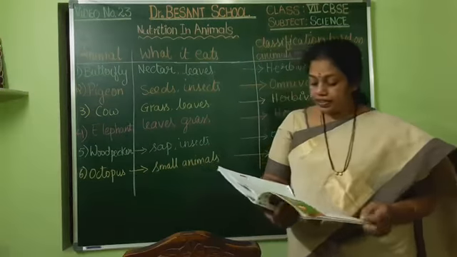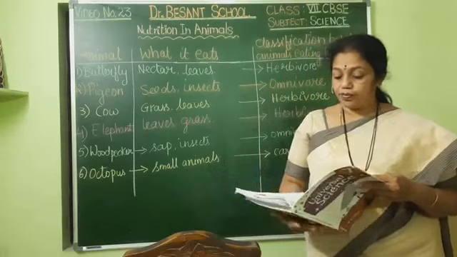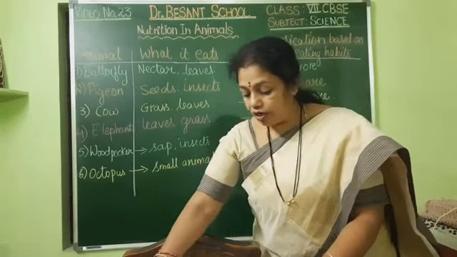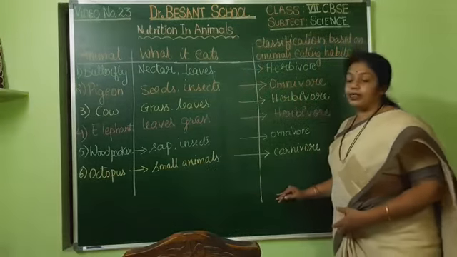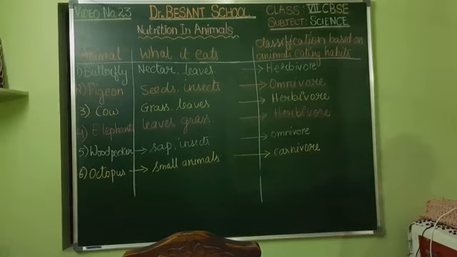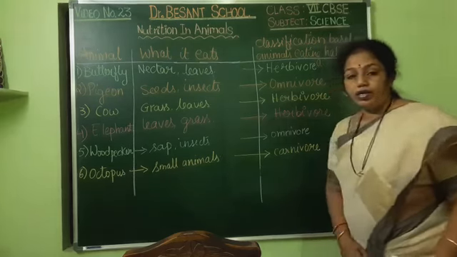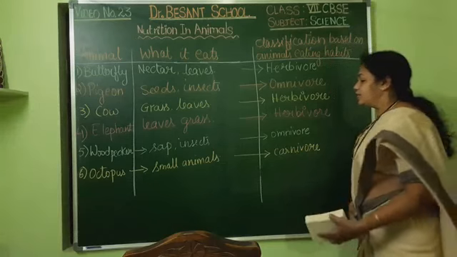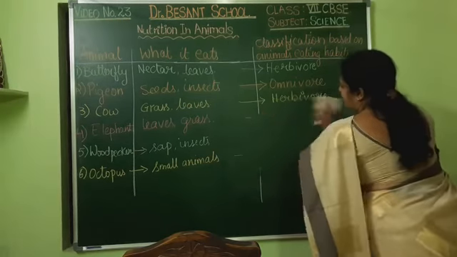So like this, we have seen these different feeding habits. We have completed filling this table. Next, we shall go to the other part. Okay, so I hope you all have understood. We have completed this table, so please note this down. Then we shall go to the next part. Okay, children, so you have completed. So I just rub it off.